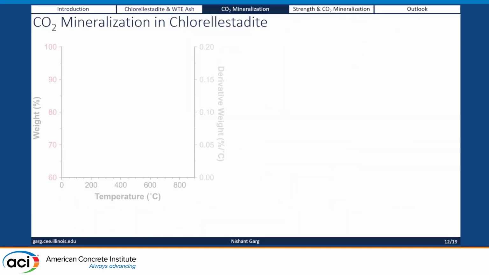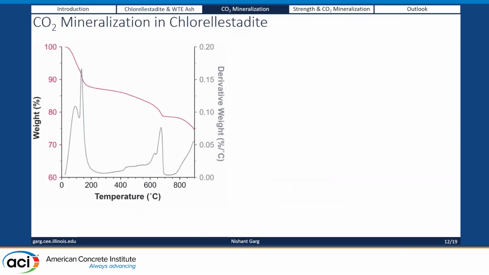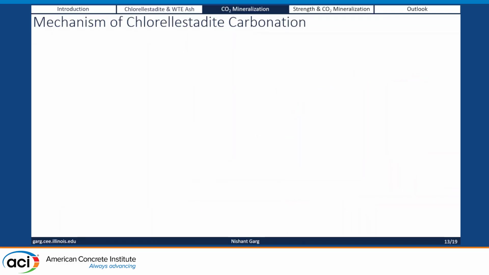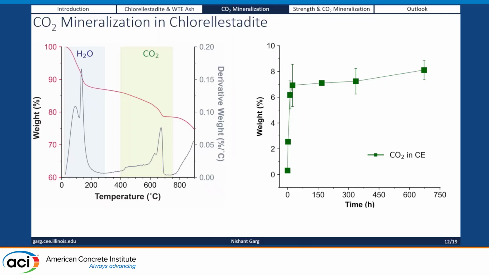So then what we start to look at is, what is the mechanism by which CO2 gets trapped in this system? So we did some basic tests to figure out, again, how much CO2 you can get in there. And what we find is you can get on the order of, initially, these are the kinetics of how much CO2 gets in there. It's about 7% from an experimental point of view.